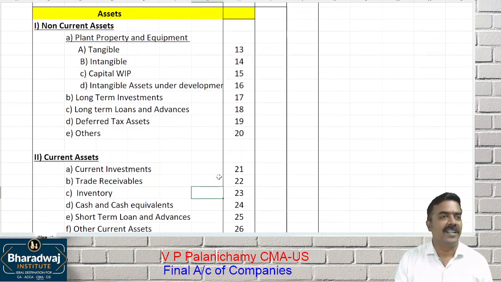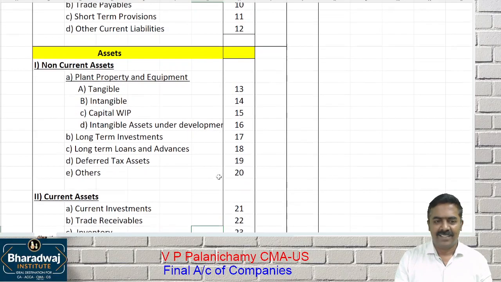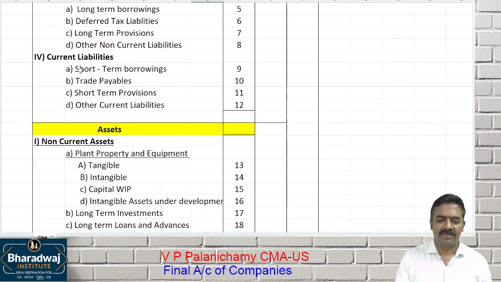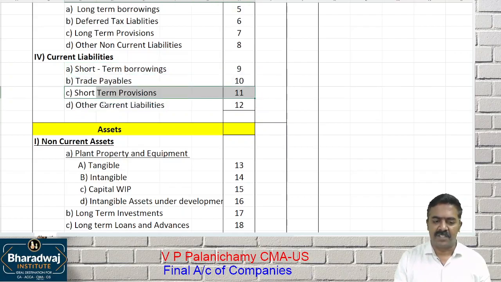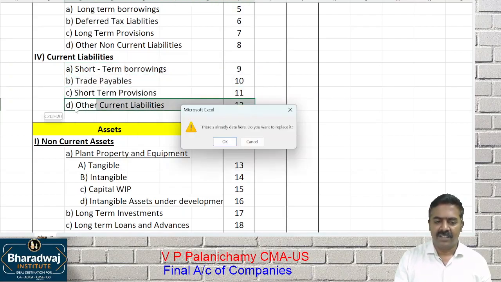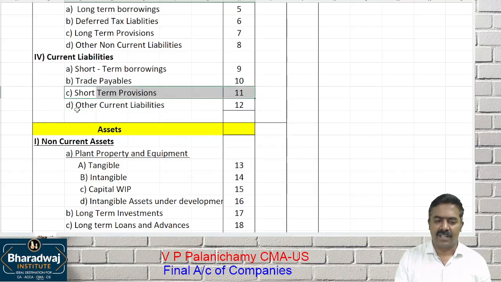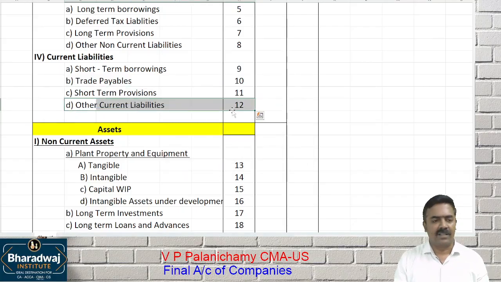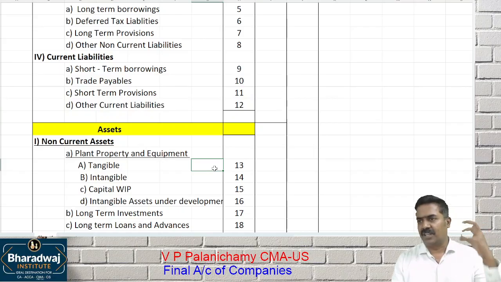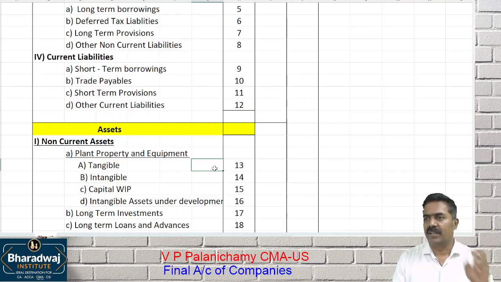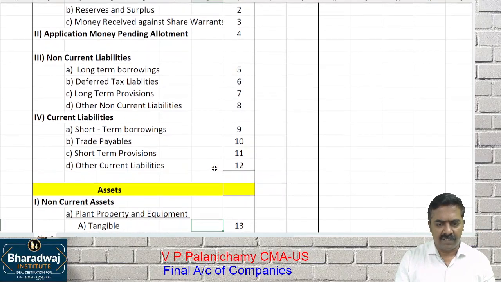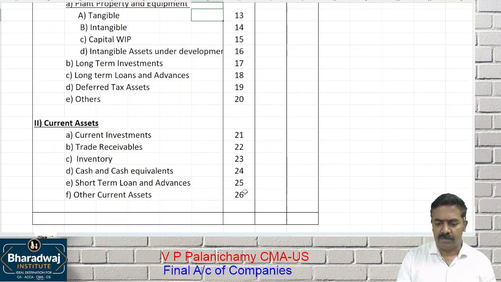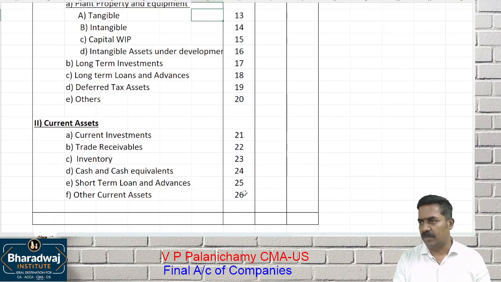Outstanding rent is a liability or an asset? Payable is a liability. Where will it come? Current liability. Under which heading? Will it be shown as short-term provisions or other current liabilities? Other current liability. So we'll have confusion about where to classify all those things. When we understand all these 26 items in depth, then we'll not make a mistake.